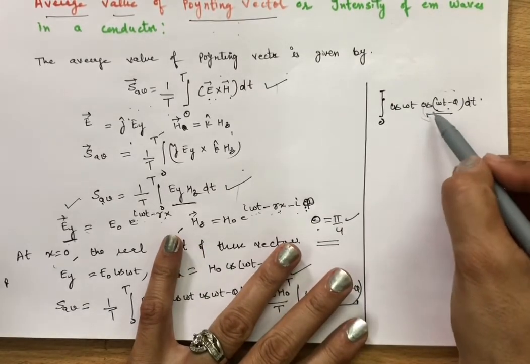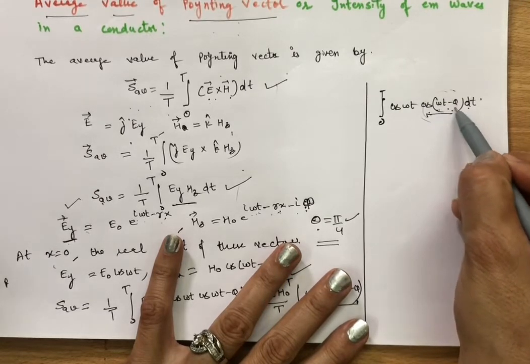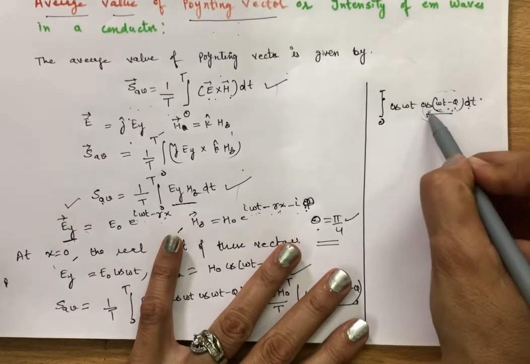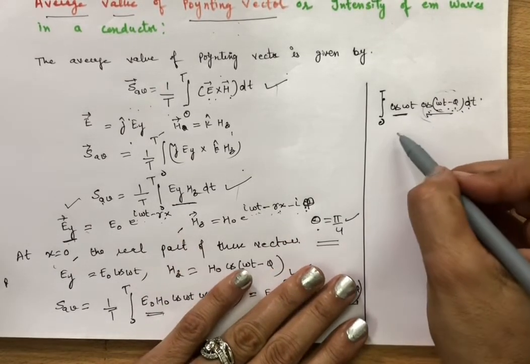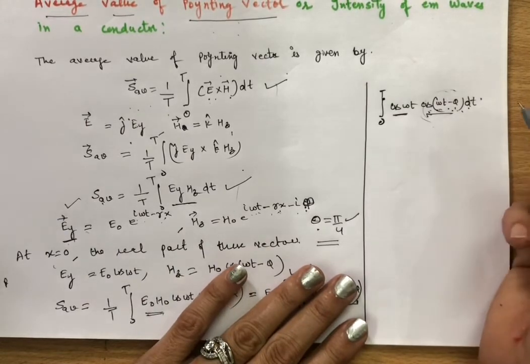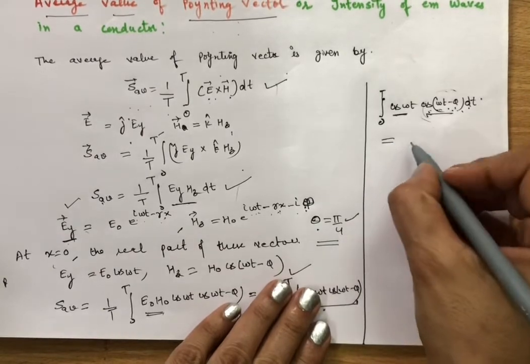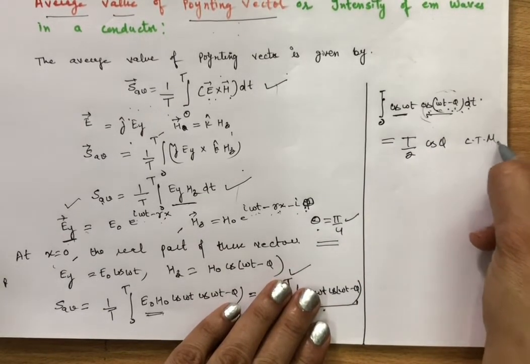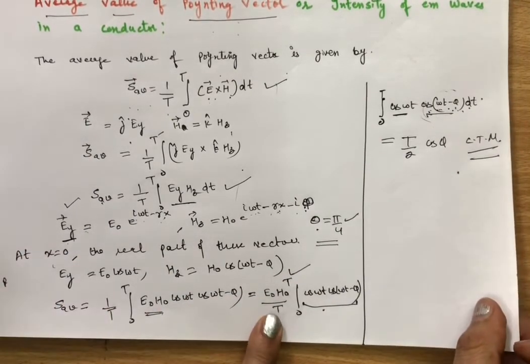and how we can get that result is by putting the formula cos(a minus b) equal to cos a cos b minus sin a sin b, meaning cos omega t cos phi minus sin omega t sin phi, then multiplying by cos omega t, and taking sin 2 omega t and cos 2 omega t integrals from 0 to T as 0. You will get this result, that is equal to T by 2 cos phi. So carry this to memory. So many times we have solved this. So I directly put the value here.